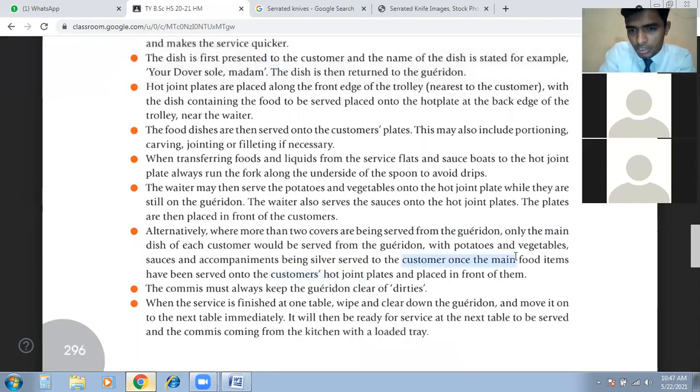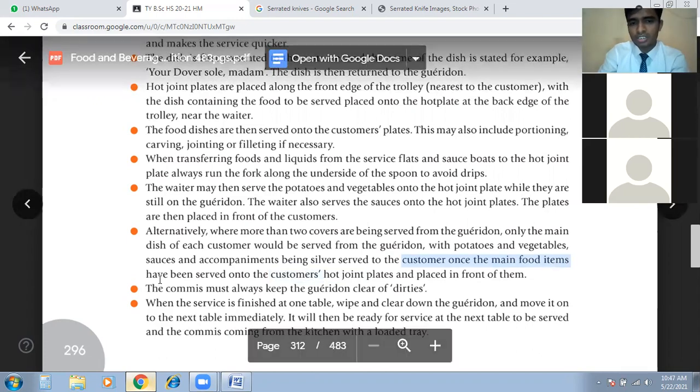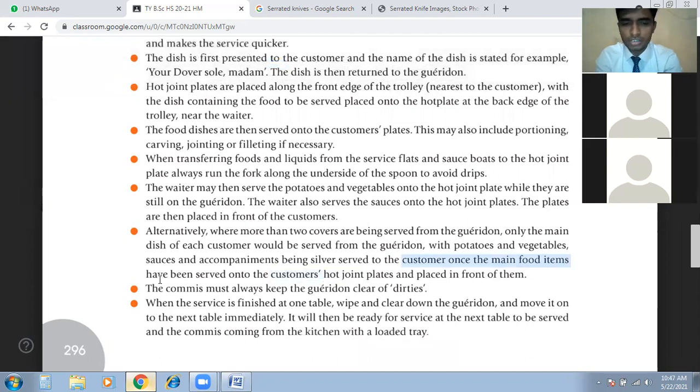So main food items are served straight from the Gueridon to the customer plate, but accompaniments and the sausages we have to prepare on the Gueridon and then serve to the guest.